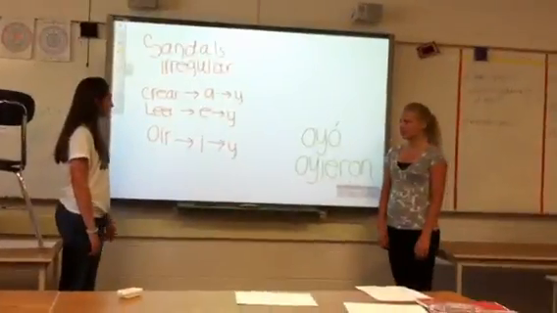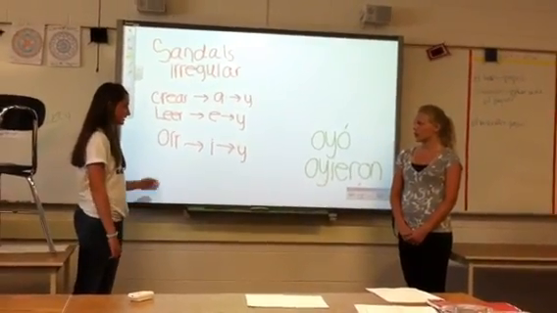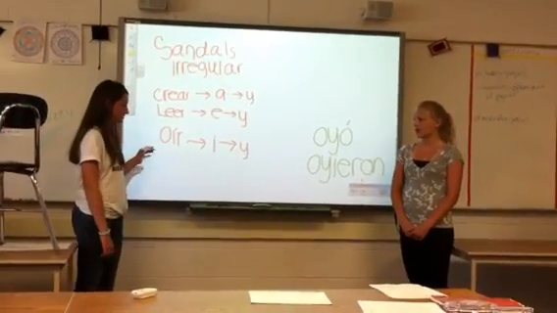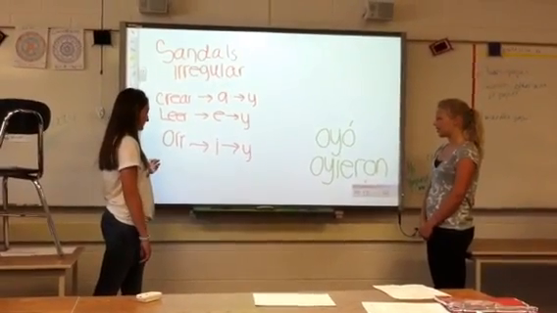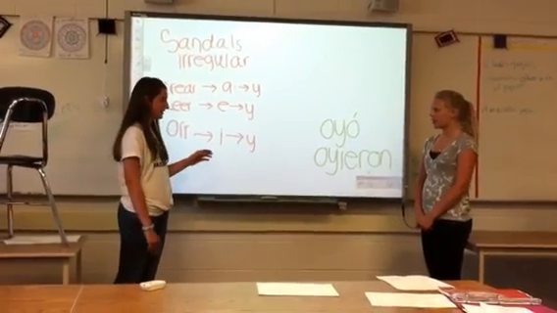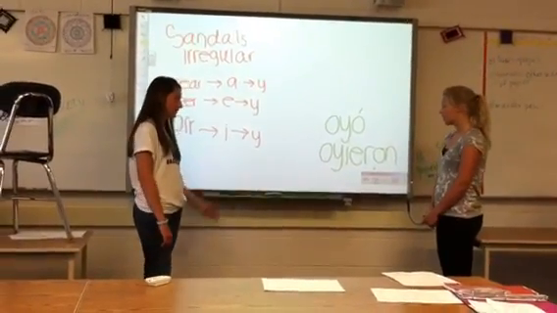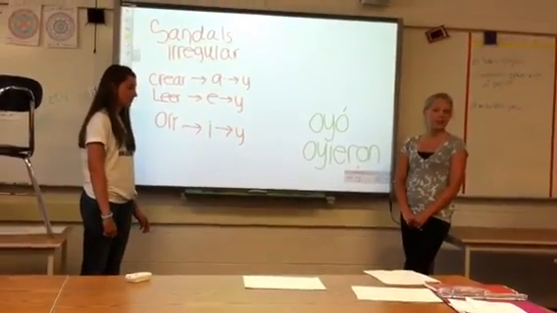In irregular verbs like creer, you change the I to a Y. In leer, you change the I to a Y. In oír, you change the I to a Y. For example, in oír, for él, ella, and usted, you change it to oyó. In the ellos, ellas, and ustedes, you change it to oyeron.